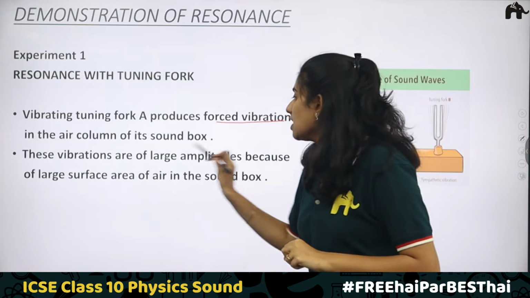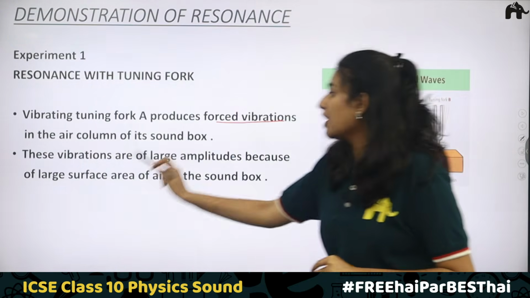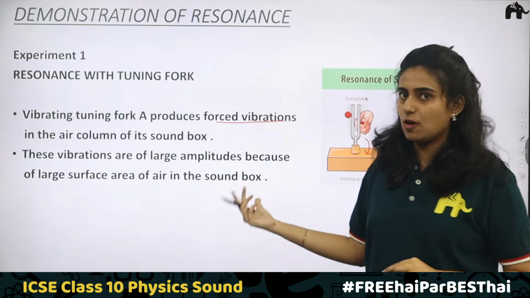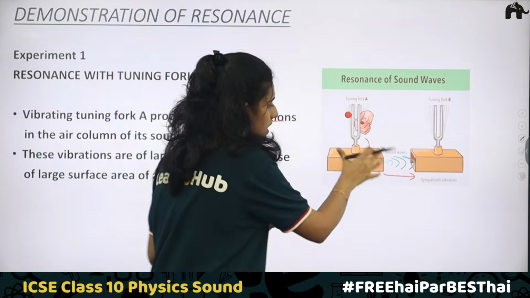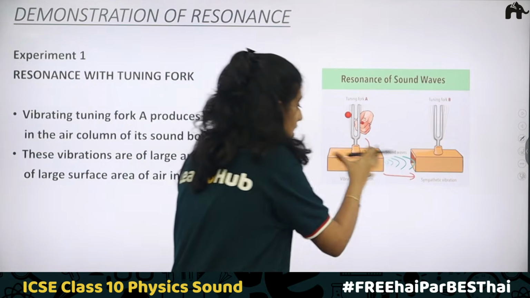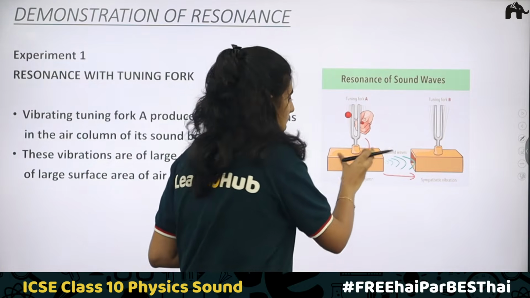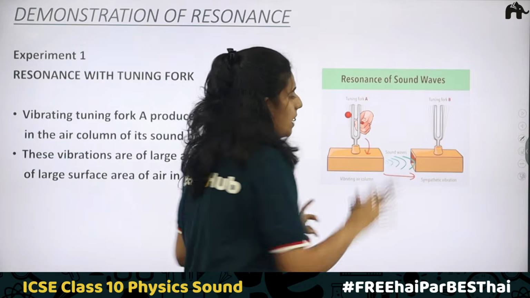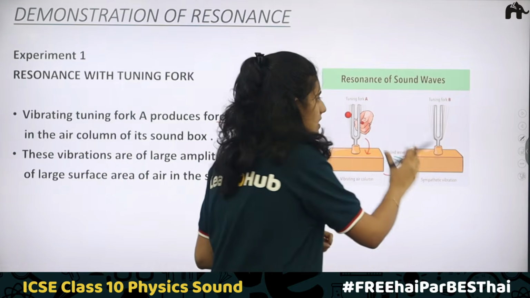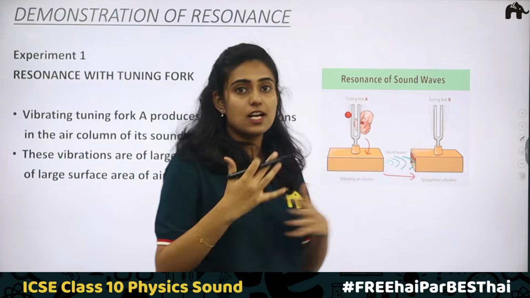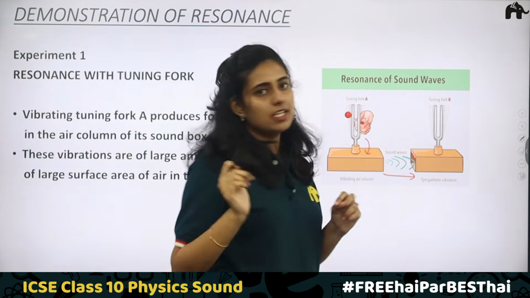These vibrations are of large amplitude because of the large surface area of air in the sound box. Inside the sound box, you can say that there is a large surface area. Due to this, vibrations of maximum amplitude will be created. And this is the reason why tuning fork B also starts vibrating and resonance is created.